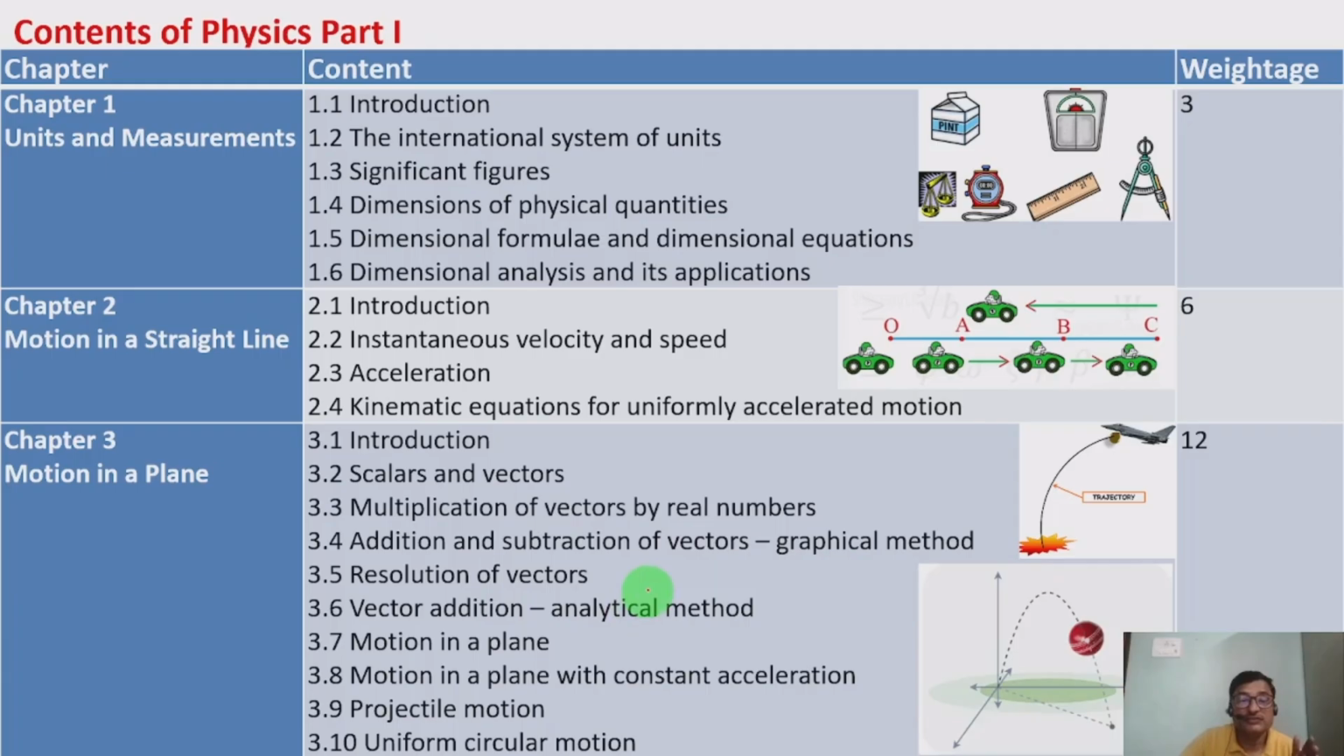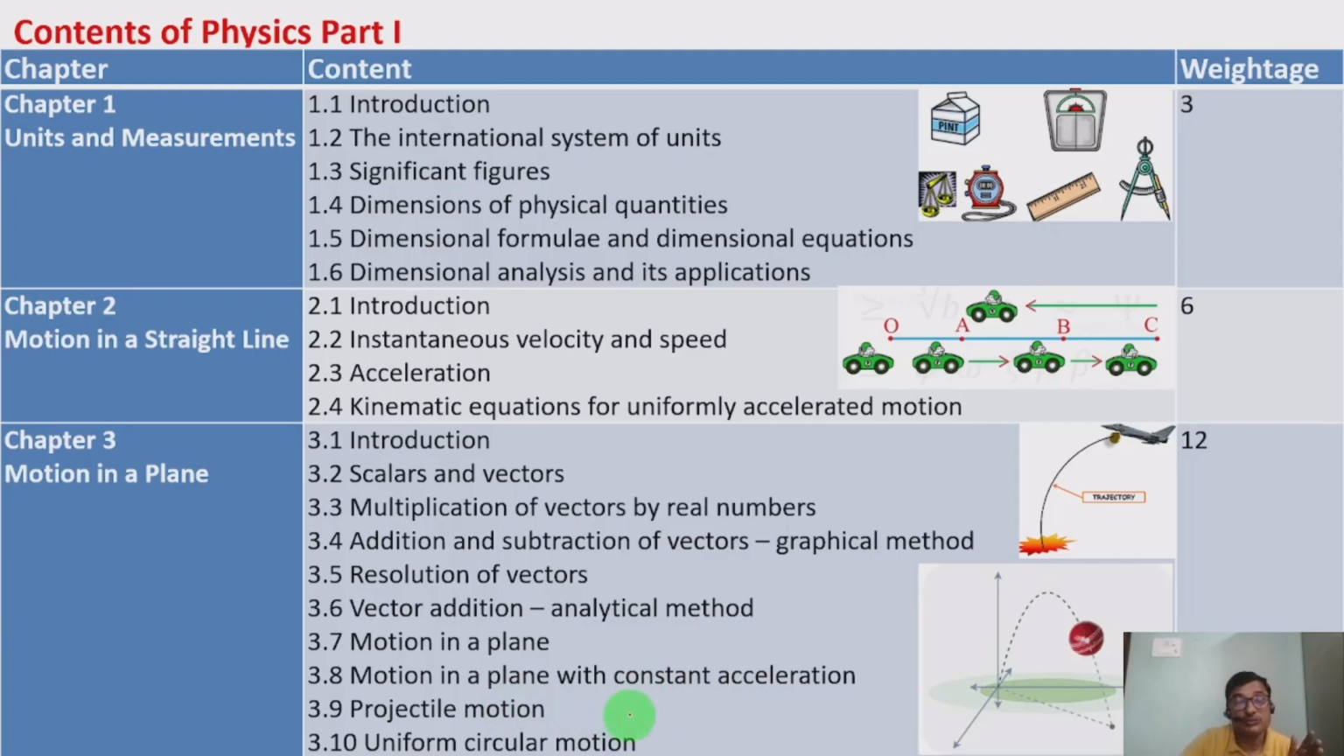That is splitting of a vector into two or more small vectors, and the resultant will be the addition of all the small vectors. Then 3.6, vector addition by analytical method. Then 3.7, motion in a plane. 3.8, motion in a plane with constant acceleration. The change in velocity we are going to call acceleration. With that constant acceleration we'll study.